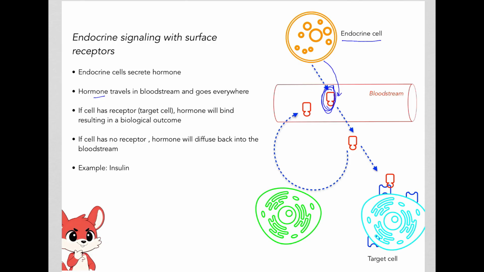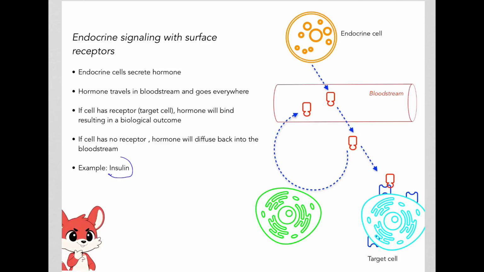Here we are talking about a signal that is water soluble, so it simply travels in the bloodstream, dissolved in the water of the bloodstream. This signal will travel everywhere and it will come out of the bloodstream, and if there is no receptor present on the cell, then the signal will simply go back to the bloodstream. However, if there is a receptor present on the cell, then the signal will diffuse and bind to the receptor. In this case, the cell that has the receptor to the signal will be called the target cell.